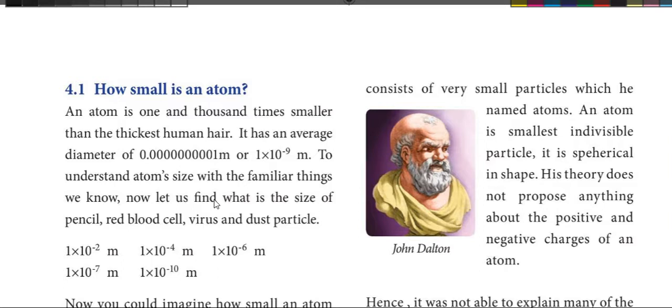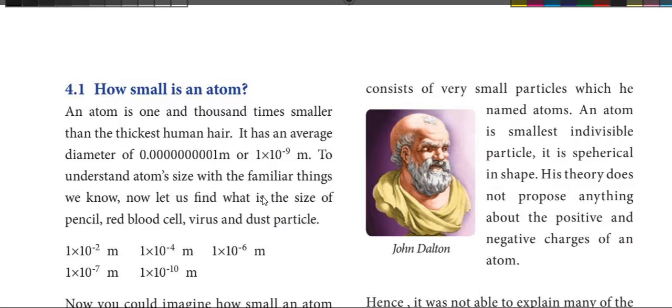Its average diameter is 1 into 10 power minus 10 meter, which is 1000 times smaller than the thickest human hair. Atom is even smaller, 1000 times smaller.